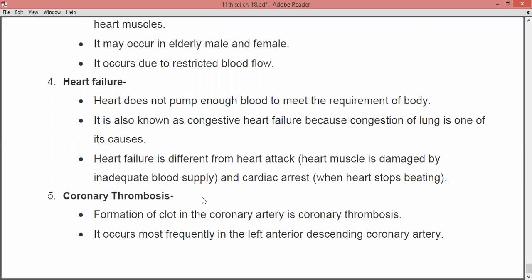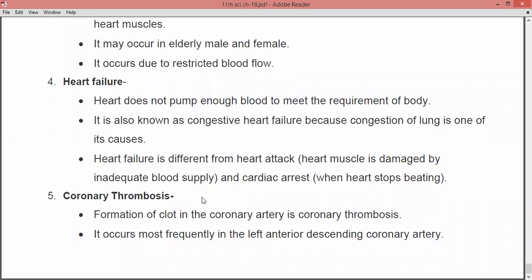And heart failure is different from heart attack. So this is not similar, right? Heart failure is different and heart attack is different. In a heart attack, the heart muscle is damaged by inadequate blood supply. If more pressure is exerted on the heart muscle by the blood supply, then it can lead to a heart attack. And there is also a difference between heart failure, heart attack, and cardiac arrest.